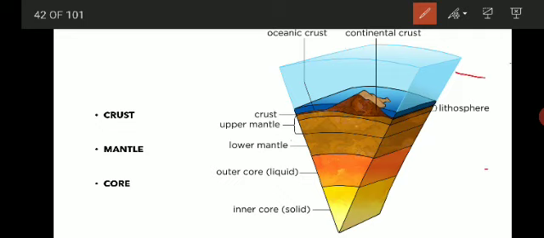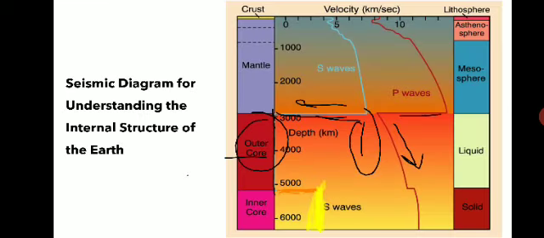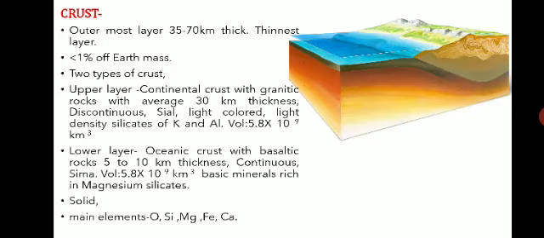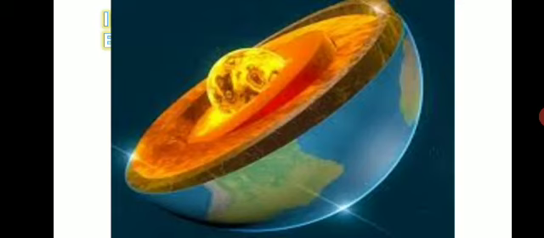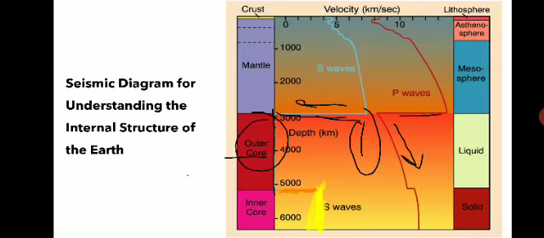Now we'll move on to the next: what is there inside the earth. You can see in this diagram the waves reach up to the center of the earth. The center of the earth is above 6000, you can see the 6000 here, right?